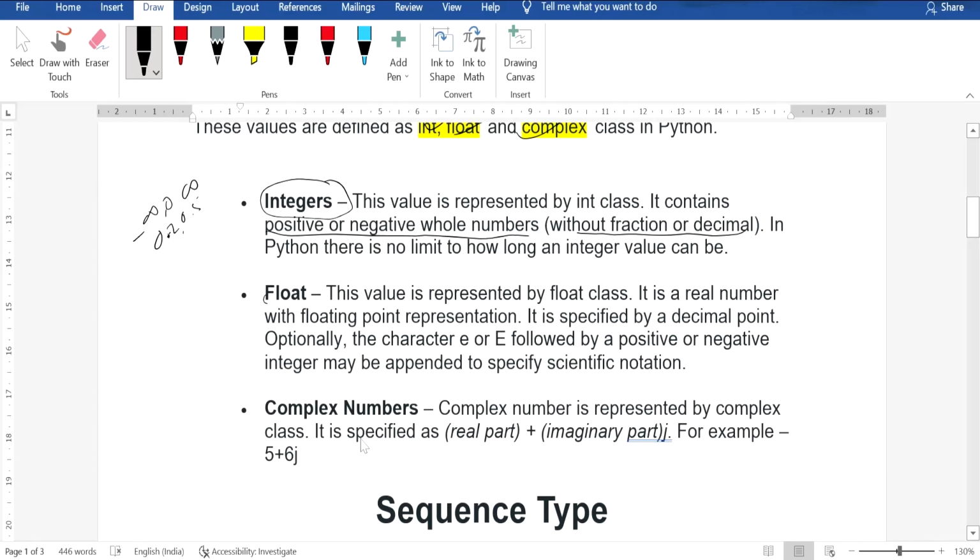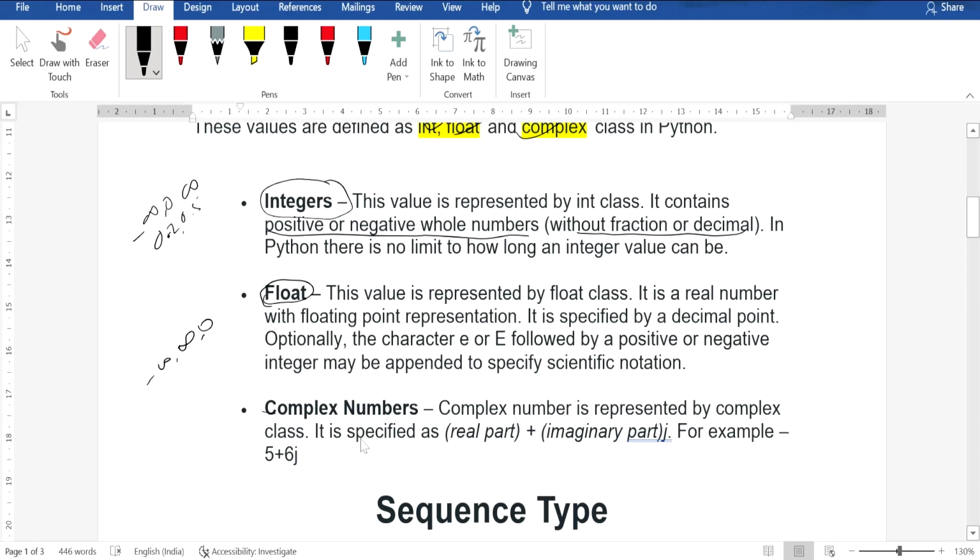And float data type. The float data type will store only decimal numbers. These are also from -infinity to +infinity, including 0. Whatever decimal point numbers we store, they will all automatically come under float.